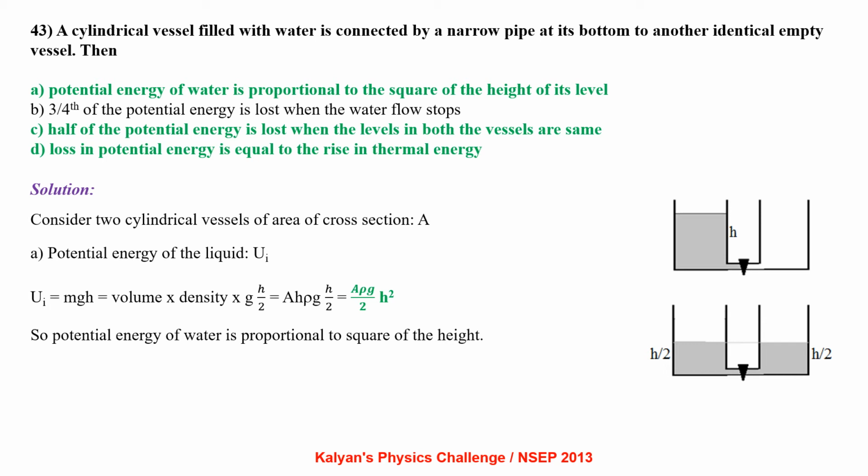Consider two cylindrical vessels of area of cross section A. Potential energy of the liquid U initial equal to mgh, that is volume into density into g into h by 2, because for extended objects we take height from the center of gravity, that is A h rho g h by 2, that is A rho g by 2 h square. So the potential energy of water is proportional to square of height. Option A is correct.